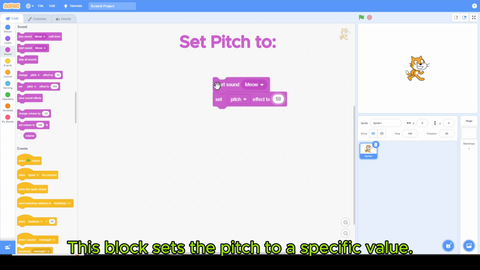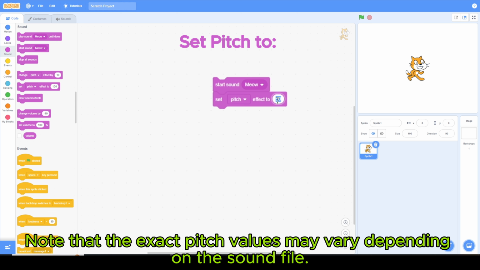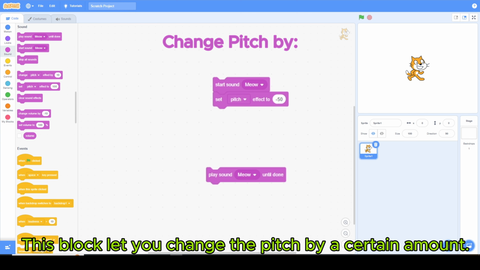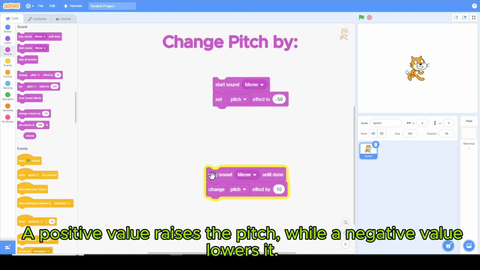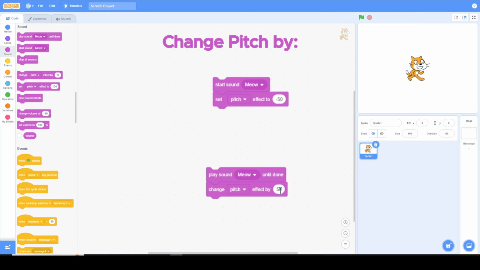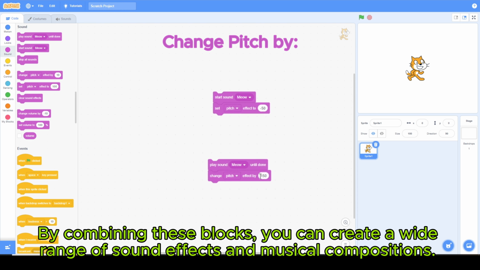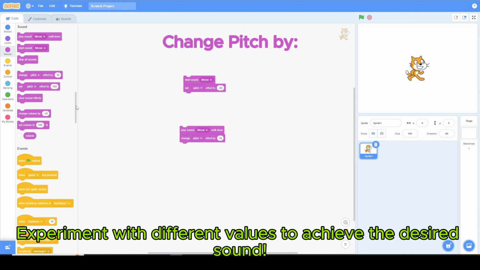Similarly, you can control the pitch, how high or low a sound is, using Set Pitch to. This block sets the pitch to a specific value. Note that the exact pitch values may vary depending on the sound file. Change pitch by. This block lets you change the pitch by a certain amount. A positive value raises the pitch, while a negative value lowers it. By combining these blocks, you can create a wide range of sound effects and musical compositions. Experiment with different values to achieve the desired sound.